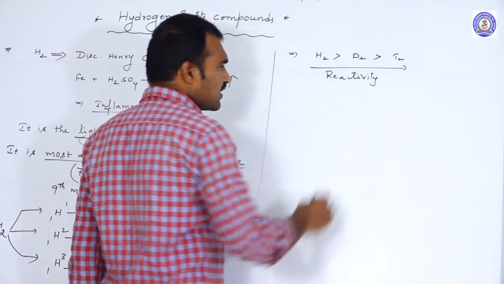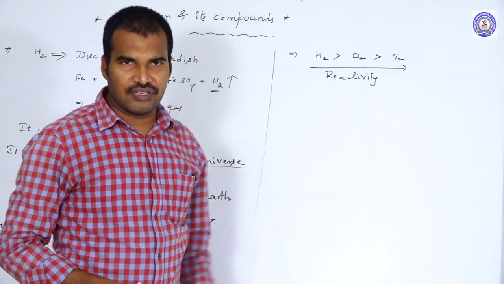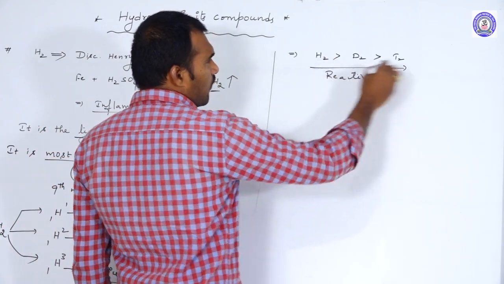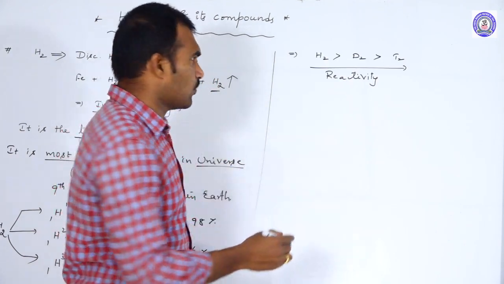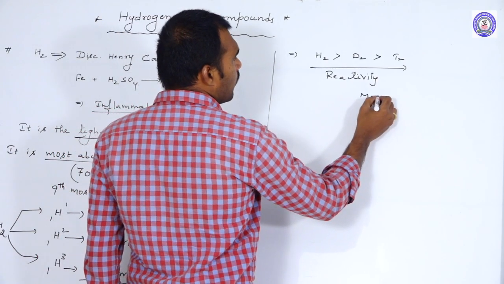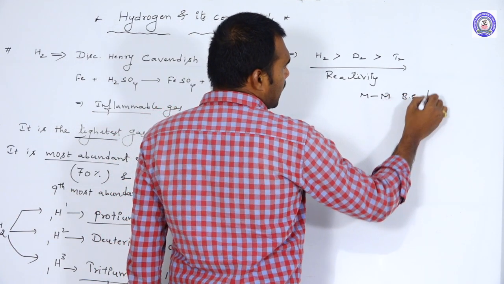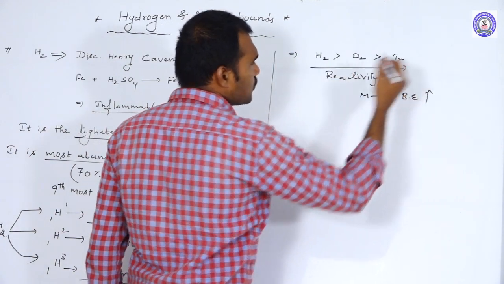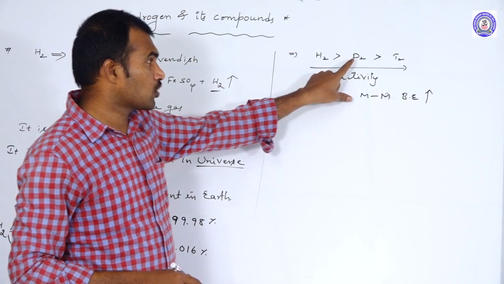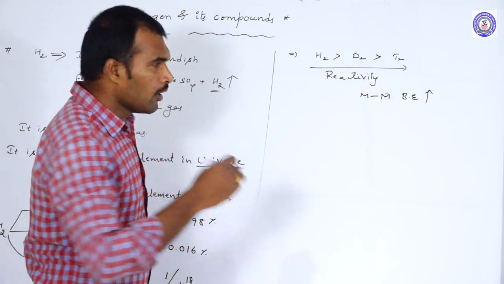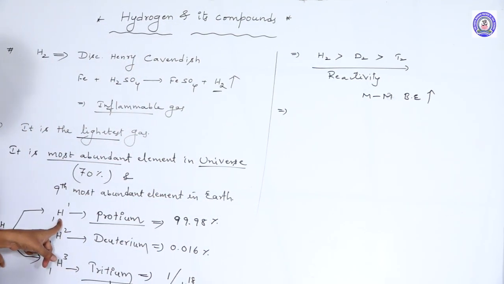Why is hydrogen more reactive than deuterium and tritium? Because when you go from hydrogen to tritium, the bond energy increases. Because of its lesser bond energy, hydrogen is more reactive than deuterium, than tritium. Next, out of these three isotopes, which is the most stable isotope?